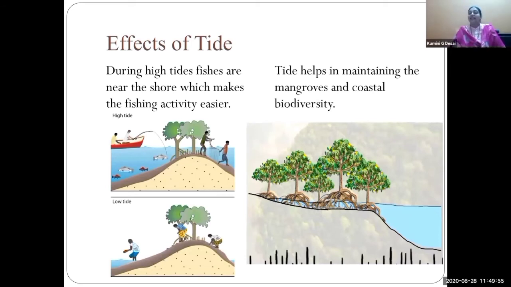Yes. Now see the third effect of tide, that tide helps in maintaining the mangroves and coastal biodiversity. See children, you may think, what is this word mangroves, coastal biodiversity? No, it's very simple. When trees grow along the sea coast or the river, they are called mangroves. Okay, so tide helps in maintaining the mangroves.